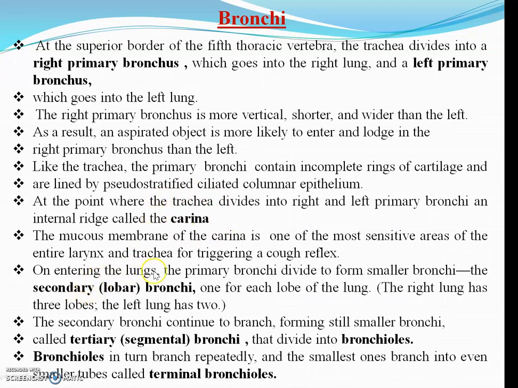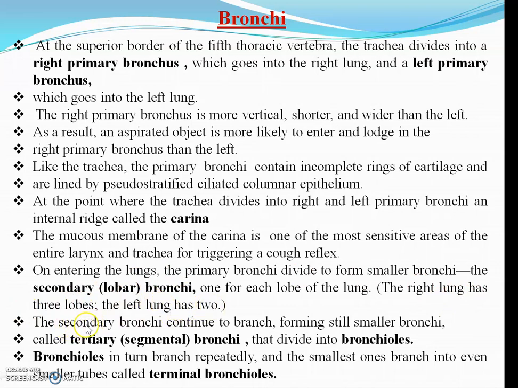Then this bronchus again divides into smaller sections. This is the primary bronchus, which divides into smaller bronchi called secondary or lobar bronchi, one for each lobe in the lungs. The right lung has 3 lobes and the left lung has 2 lobes.